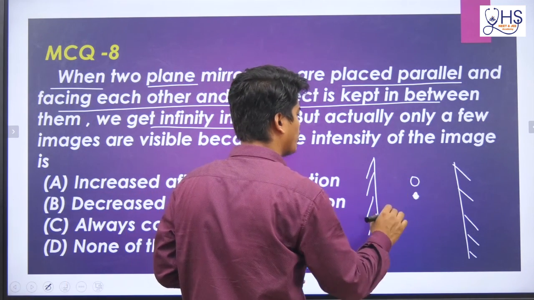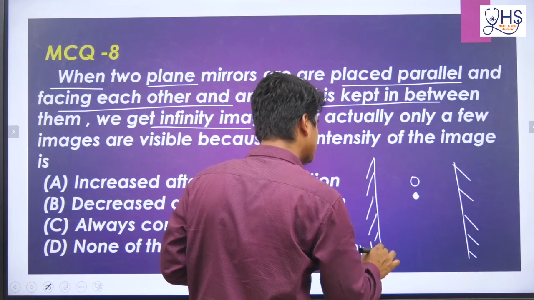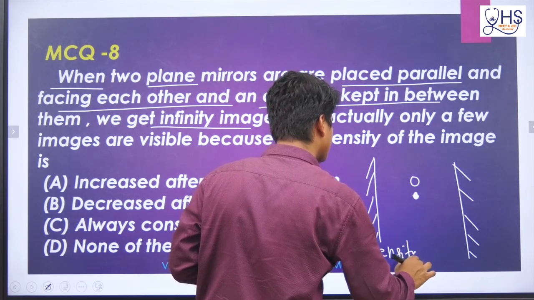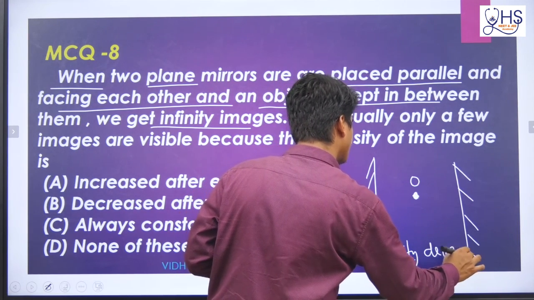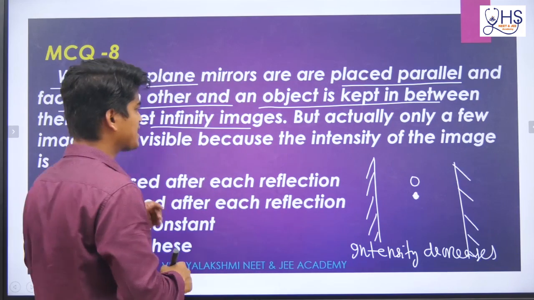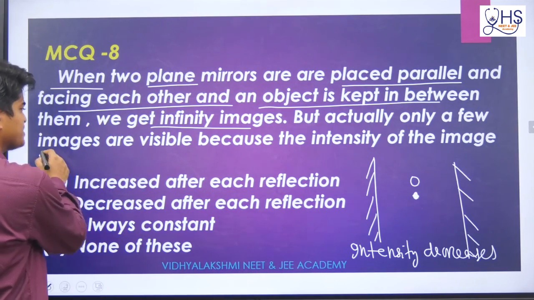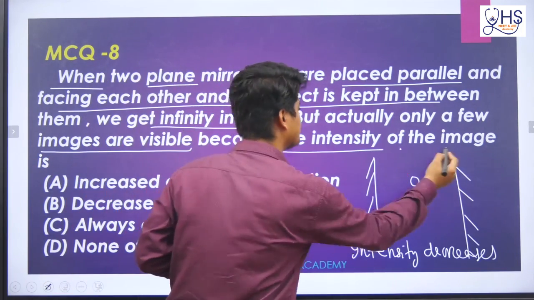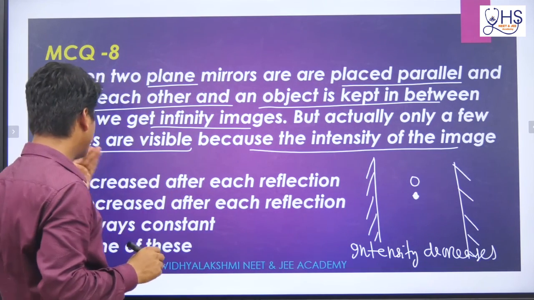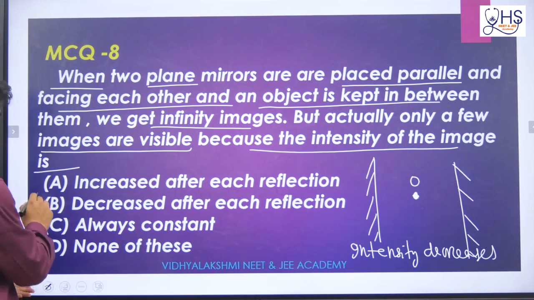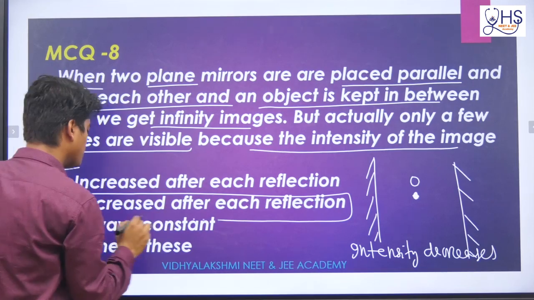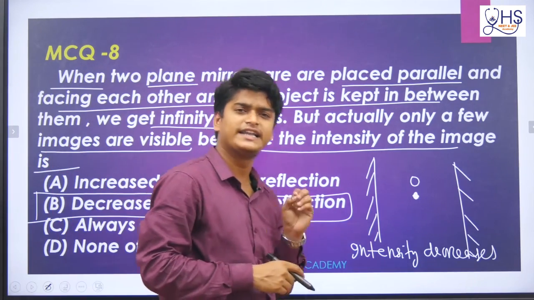Now for this multiple reflection, basically the intensity decreases. Here they are asking the same thing, but actually only a few images are visible because the intensity of the image decreases or increases? Remember, if multiple reflection happens, the intensity of the images will decrease.